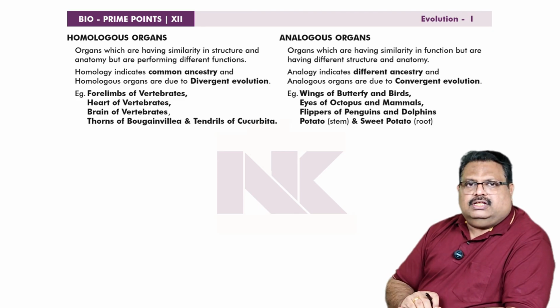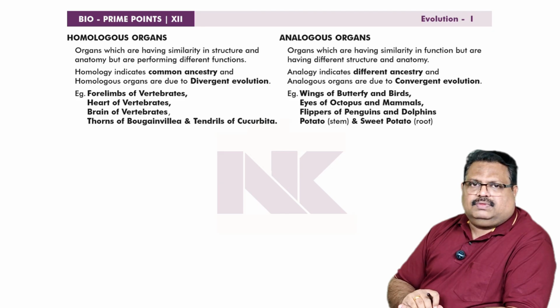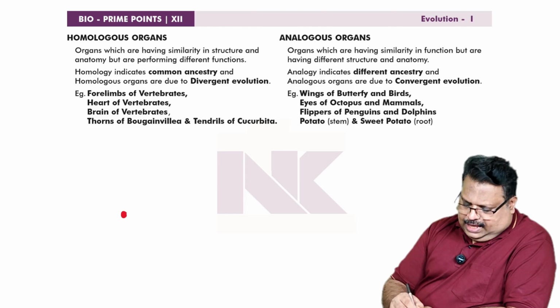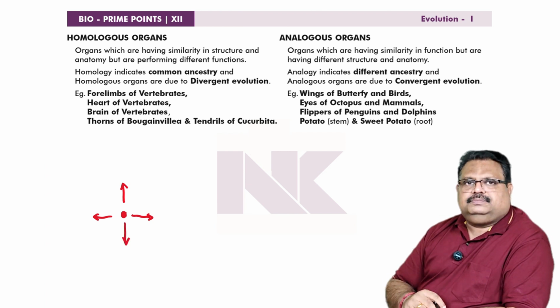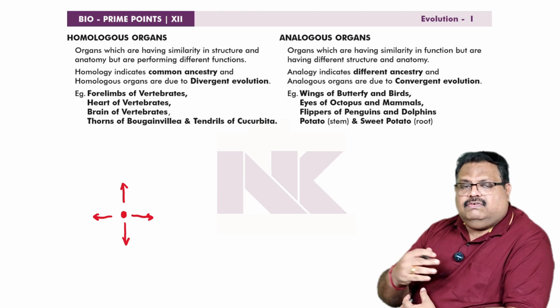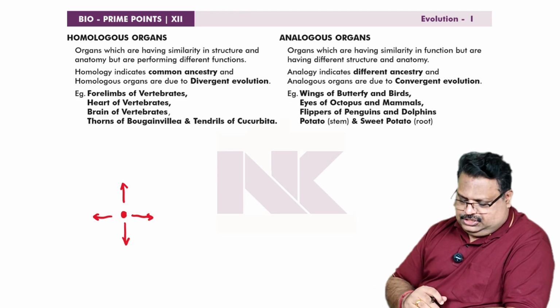Another type is called convergent evolution. What is divergent evolution? Evolution is starting from one point, and as a result, various groups are evolving in a divergent manner. That means organisms from a common group are diverging into different conditions.